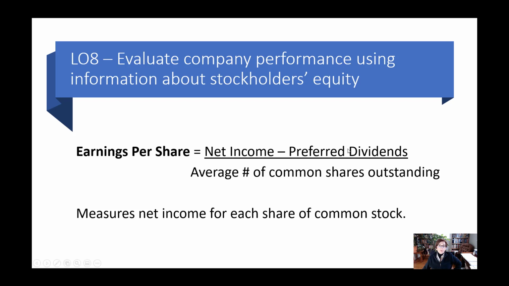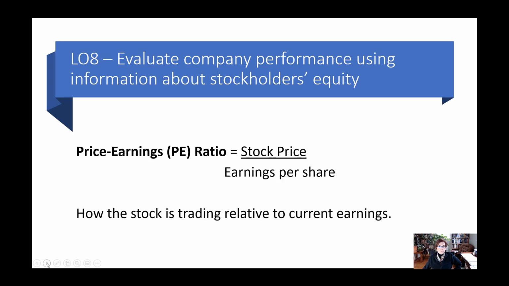This is the total preferred dividends. And the average number of common shares outstanding is, again, beginning plus ending divided by 2. So how many shares were outstanding at the beginning? At the end, divide by 2. And that shows us how much income the company earned for each share of common stock. A very carefully watched metric. And of course, higher is better.